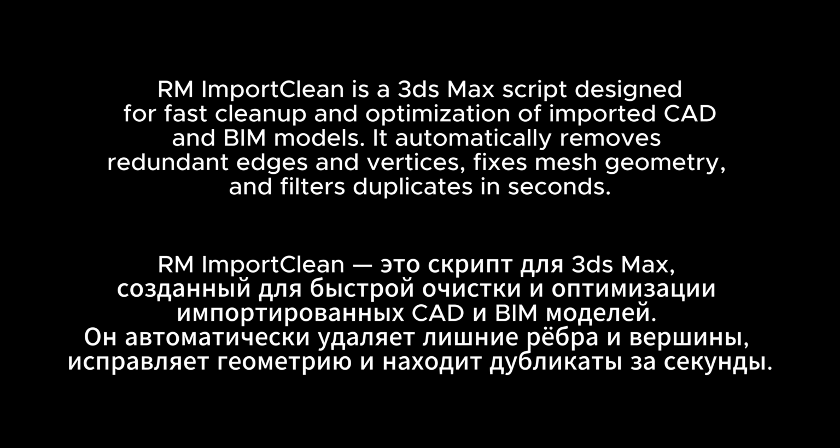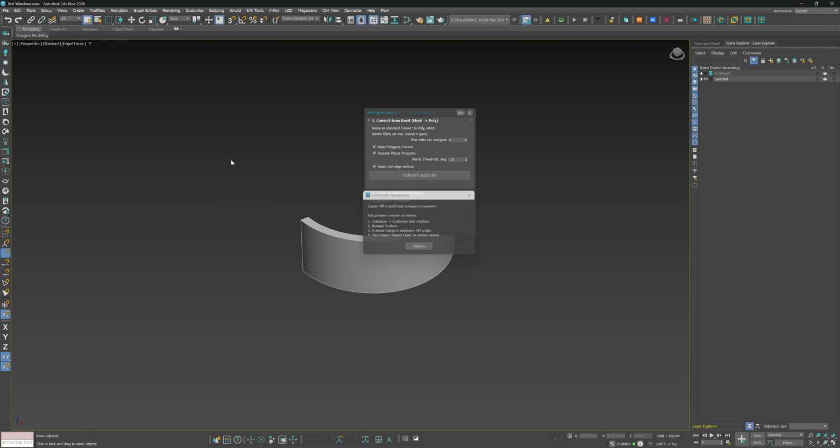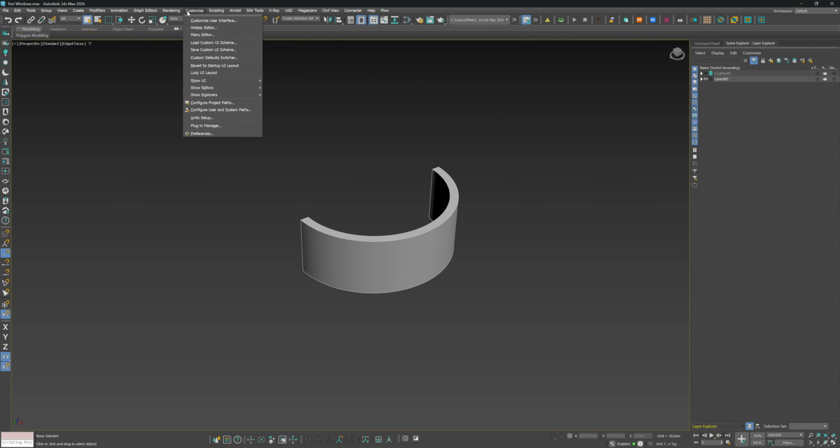ImportClean is a tool for fast cleanup and optimization of imported CAD and BIM models in 3ds Max. Installation is super simple. Just drag and drop the MZP file into any 3ds Max viewport, then add the button to your toolbar from the RM Scripts category and customize UI.